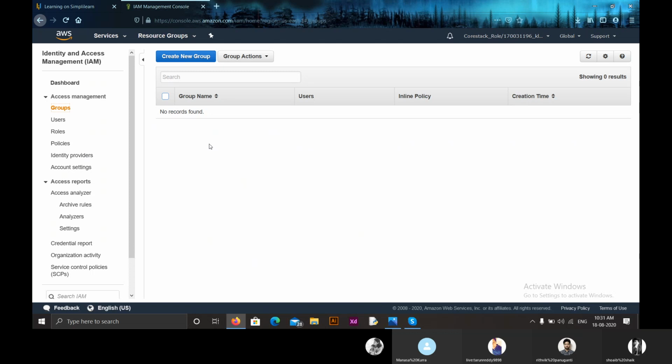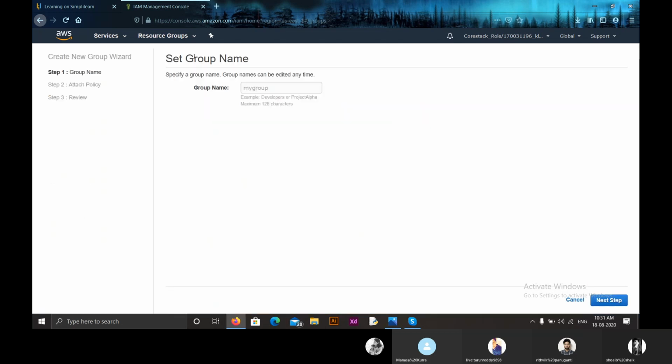While creating an IAM user, what we have done is we have created a password for the management console and a security access key. These keys must be provided individually, right? Now let us create a group and add that user. By doing that, we create a group, and we don't need to be granting permissions individually. So to create a group, you have to click on Create New Group.